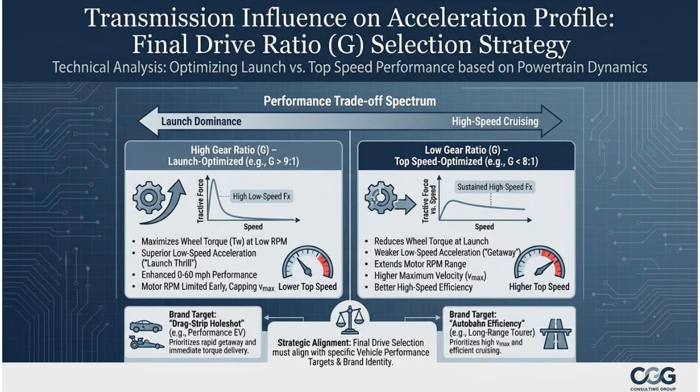Gear ratio selection affects both traction-limited and power-limited acceleration characteristics. A high gear ratio provides excellent low-speed acceleration, but it reduces the vehicle's maximum top speed. A low gear ratio results in weaker low-speed acceleration, but allows a higher top speed.